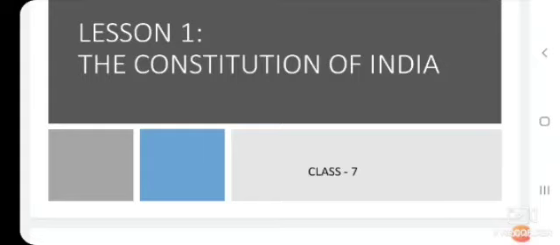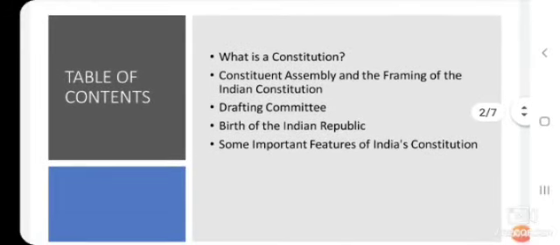Before explaining the lesson, first let us see the contents in this lesson, what you are going to learn. The table of contents: you will know what is a constitution, then you will also know the Constituent Assembly and the framing of the Indian Constitution, the drafting committee, the birth of the Indian Republic, and some important features of India's Constitution. Okay, children, let me repeat: in lesson 1, the Constitution of India, you are going to learn what is a constitution, Constituent Assembly and the framing of the Indian Constitution, drafting committee, birth of the Indian Republic, and some important features of India's Constitution.